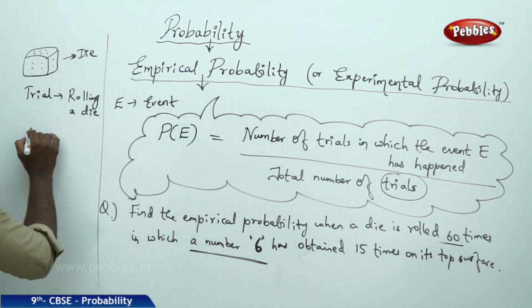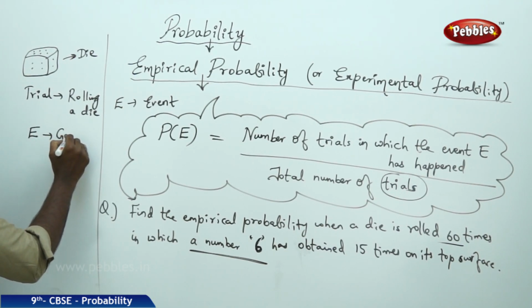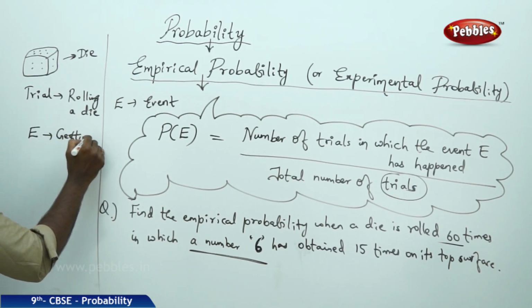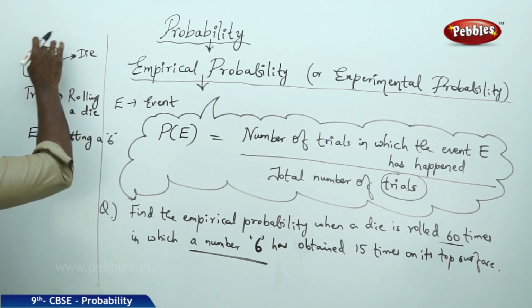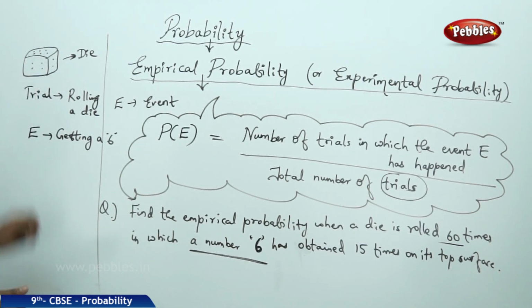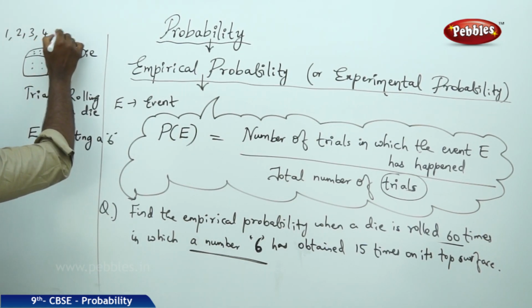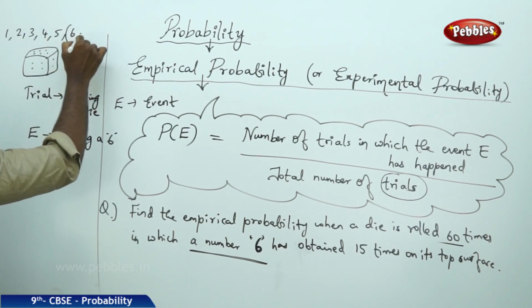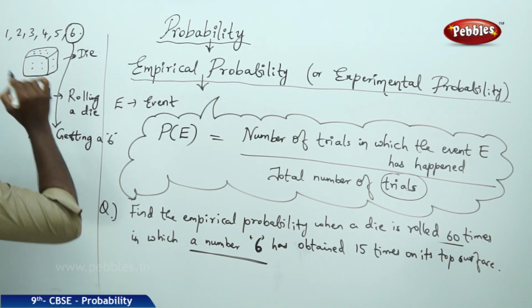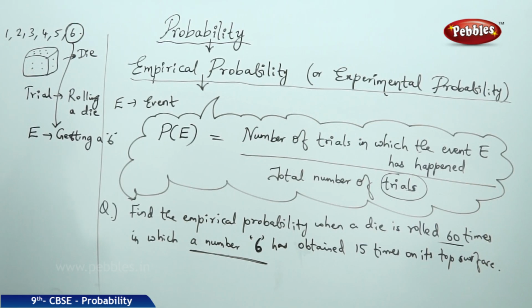Therefore my event E is getting a number 6 on the top surface. As we can see, when I roll a die, I can get any number between 1, 2, 3, 4, 5 and 6. But to get a number 6 is the event on the top surface.